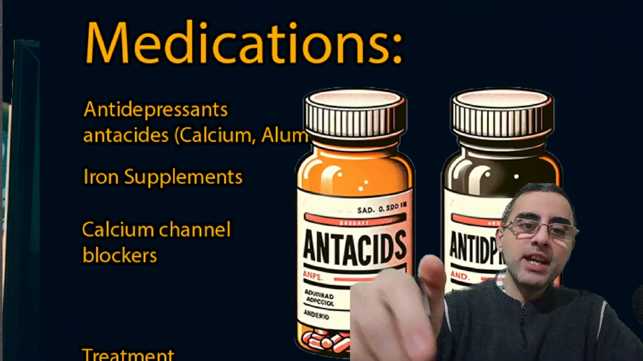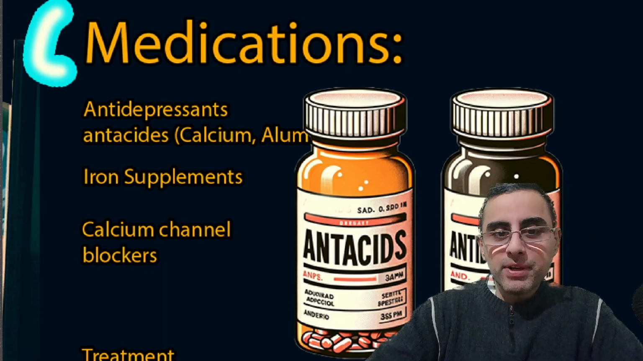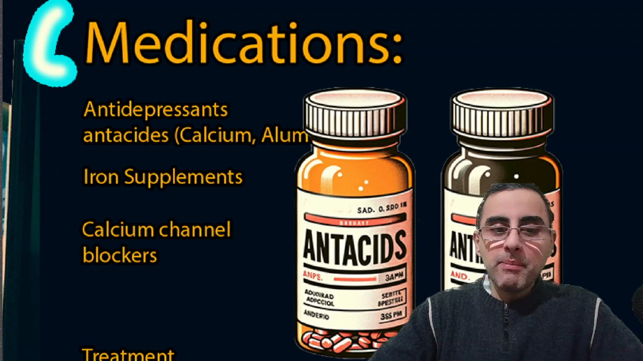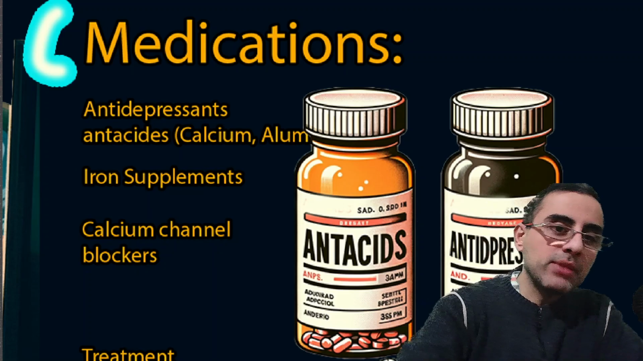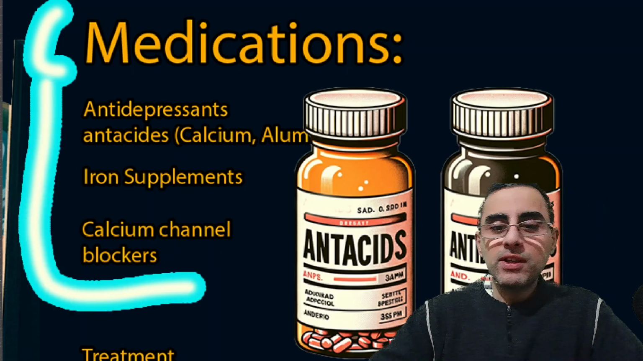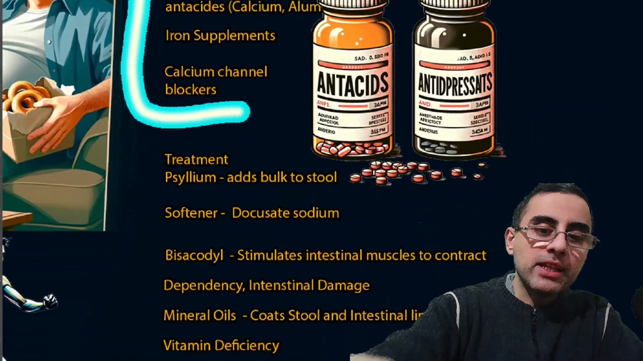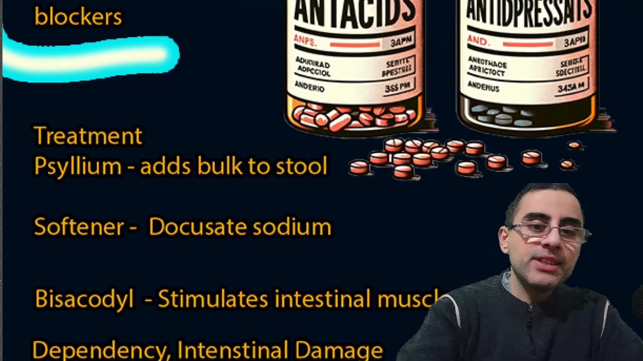Now let's say the third most common cause is medications. Medications like antidepressants, antacids, such as those which contain calcium and aluminum, iron supplements, and calcium channel blockers can cause constipation. In many cases it's difficult to discontinue such medications because they are important to take. In such cases we need other medications, such as psyllium, for example.